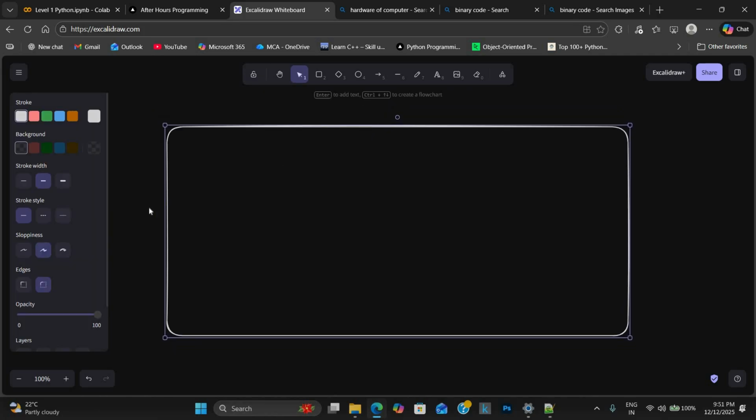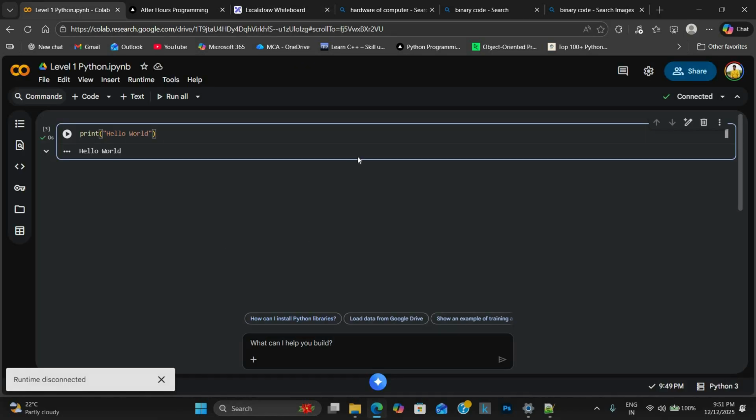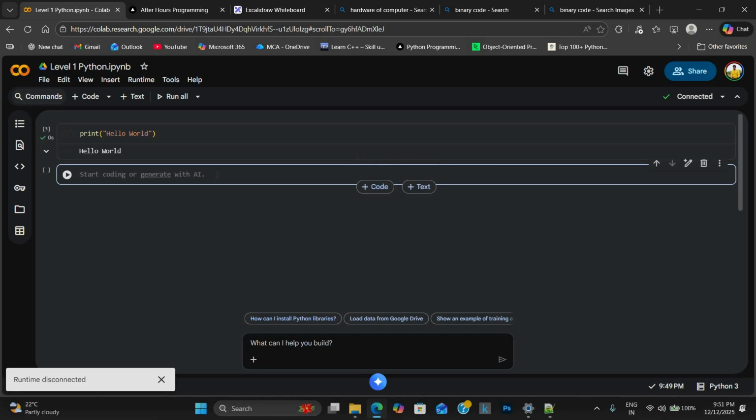But when it comes to the programming perspective, let's say you just want to store some data in your computer. You want to store the name, like you want to store hello.